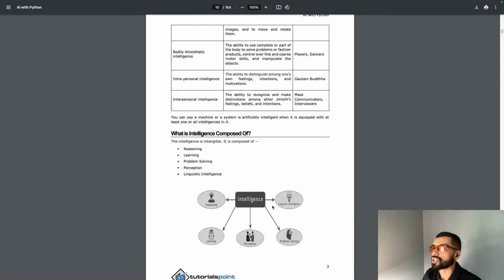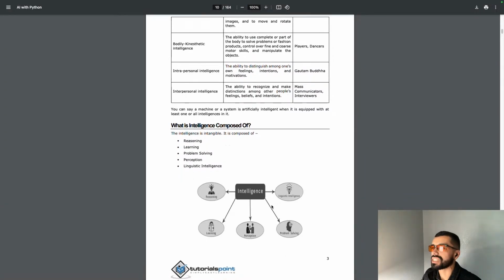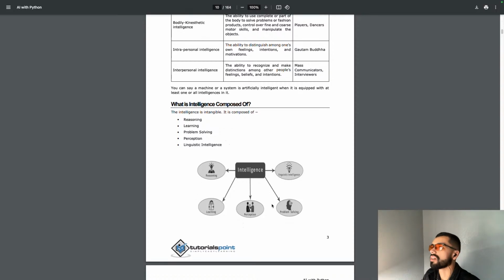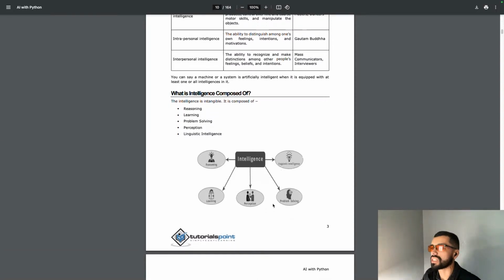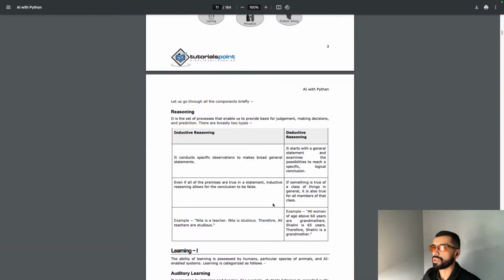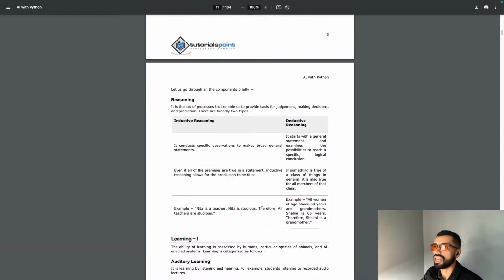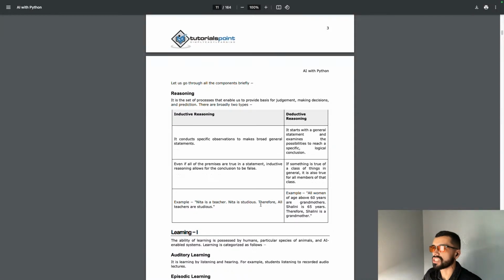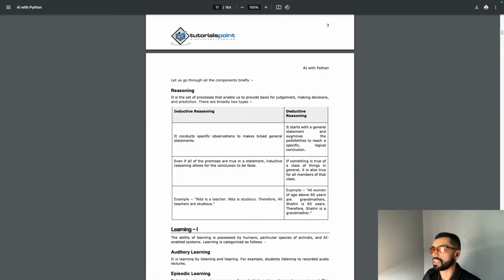What is intelligence composed of? Intelligence is intangible. It is composed of reasoning, learning, problem solving, perception, and linguistic intelligence. Let us go through all the components briefly. Reasoning is a process that enables us to provide a basis for judgment, making decisions and predictions. There are broadly two types: inductive reasoning and deductive reasoning.